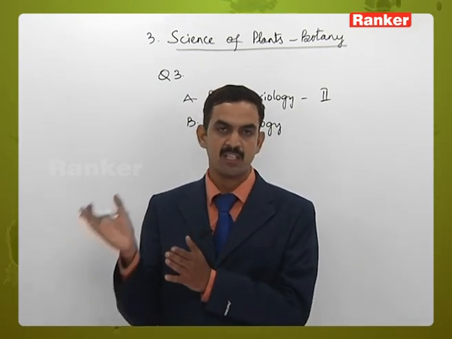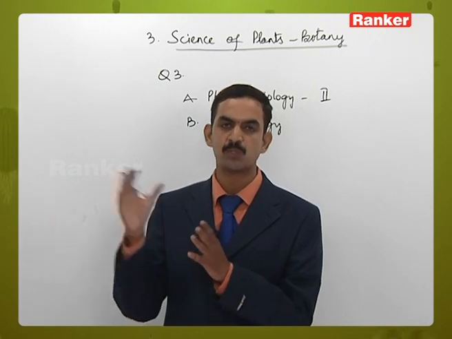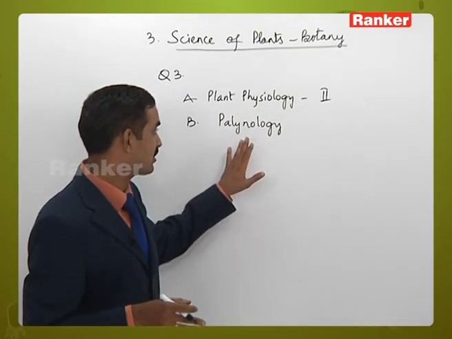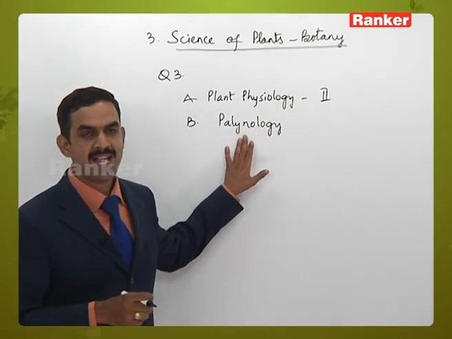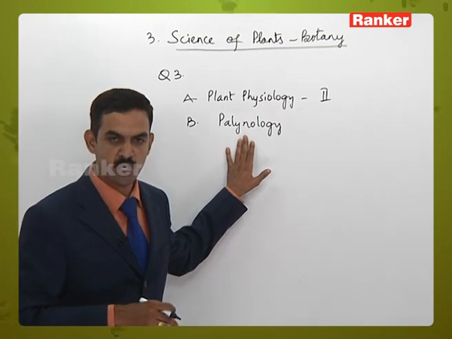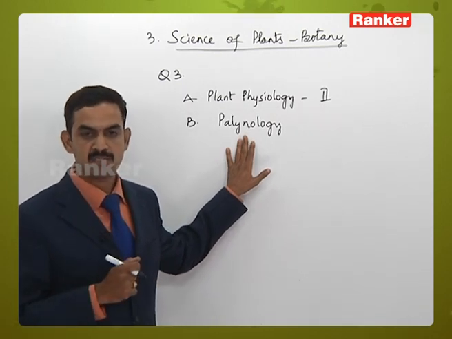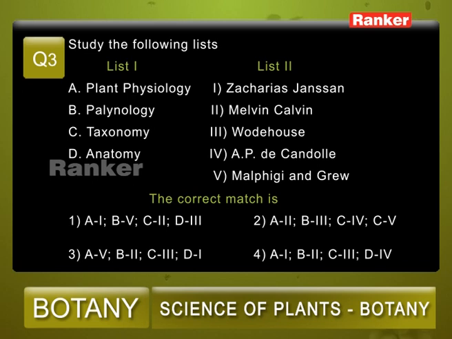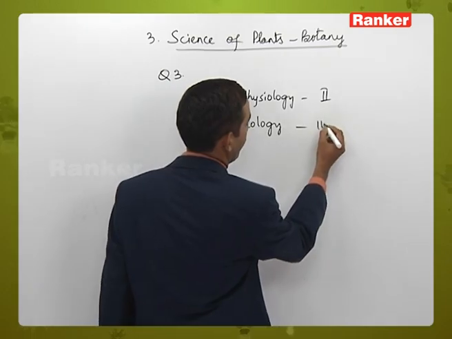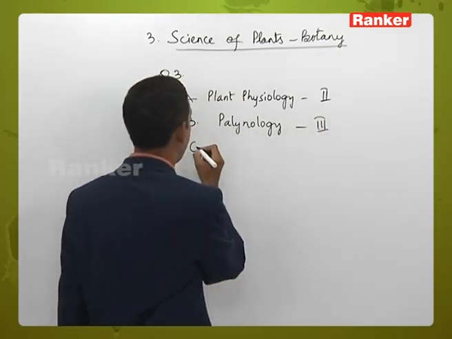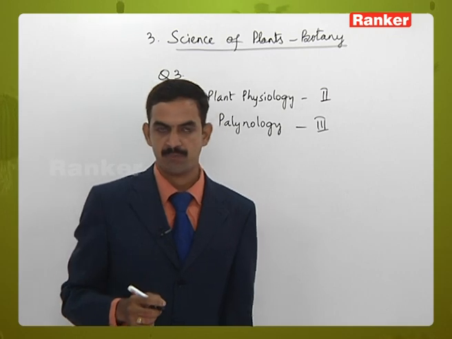All the aspects related to pollen grains, how they are dispersed, are studied in the branch of botany called palynology. So out of the given options, Wodehouse is a scientist who is concerned with the study of pollen grains. So the option is 3.